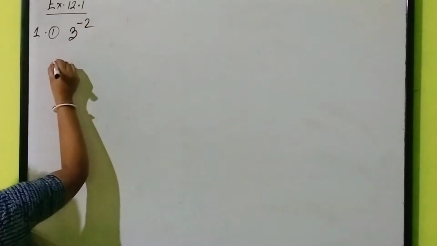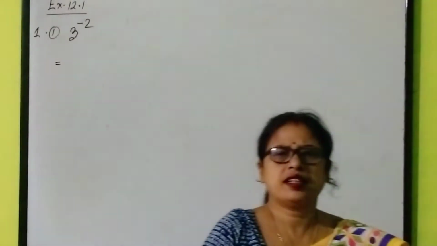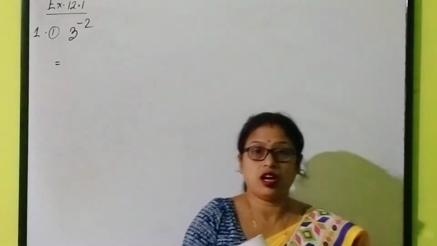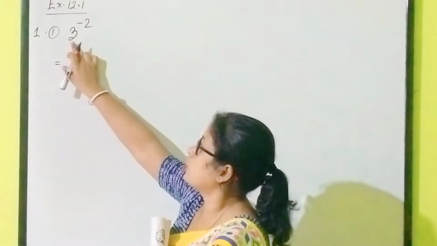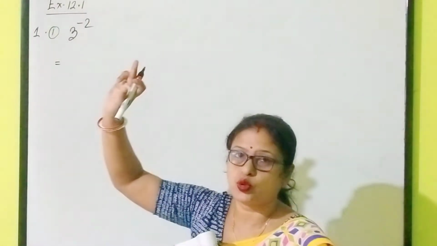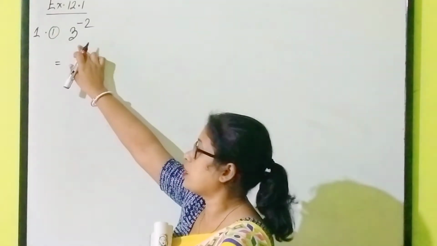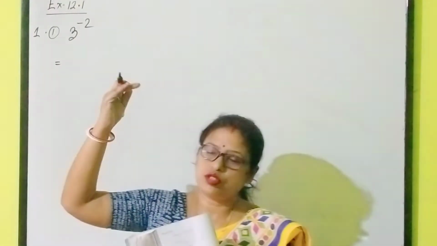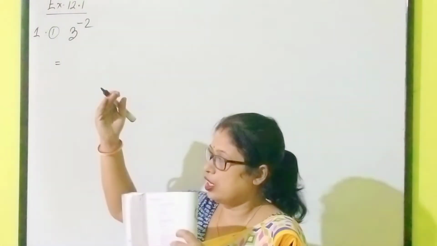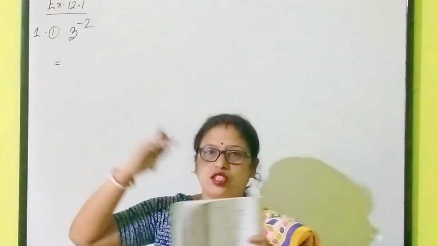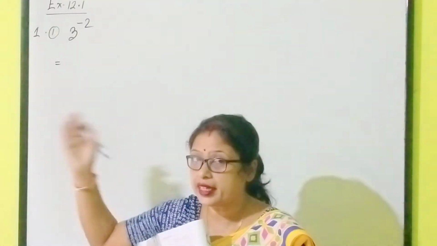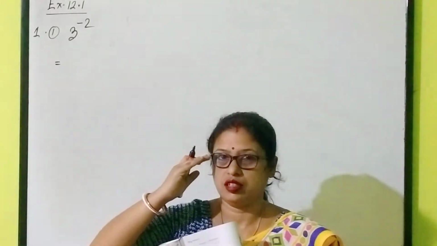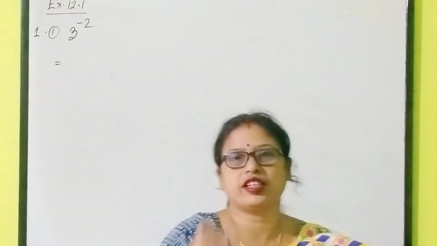Now, listen to me, my dear students. Negative exponent. Now, let us change into positive exponent. How will we change? Either you bring it, this is in the numerator, because 3 to the power minus 2 can be written as 3 to the power minus 2 by 1. Either you change this, I make the numerator as denominator and denominator as numerator. You will get it while doing the exercise.